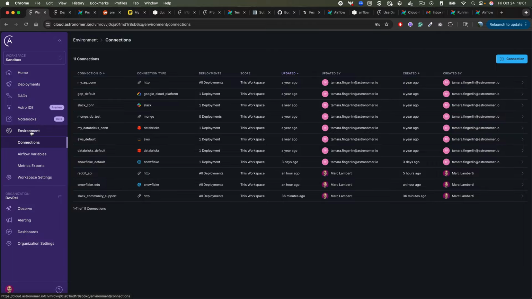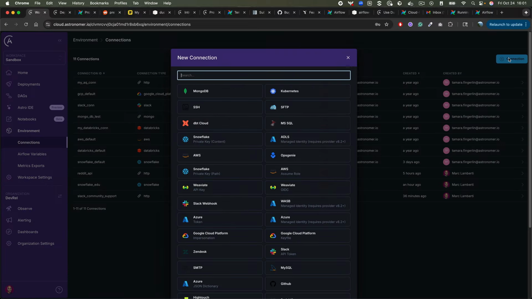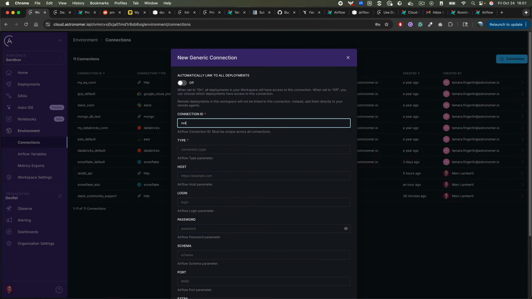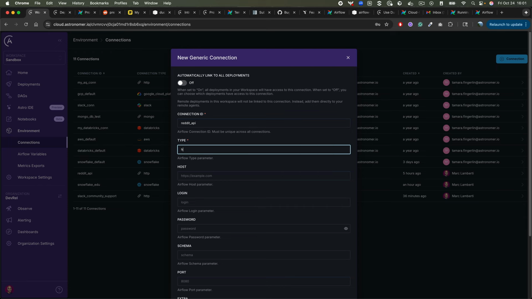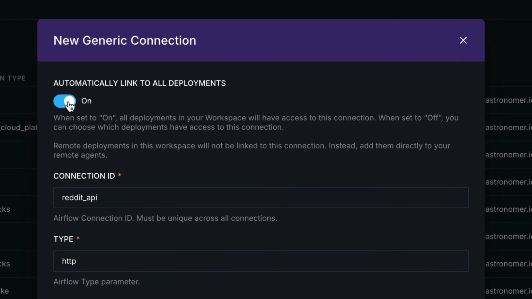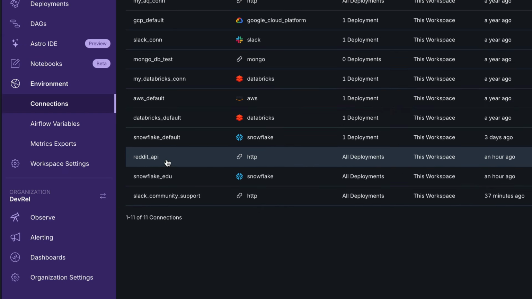If you are on Astro, you can go to environment and then connections, and you click connection. From there, you select generic for the type, and you put the same connection ID, Reddit API, then the type is HTTP, and here in the extra, you put the client ID and the client secret. Last but not least, you have this option that you must turn on in order to automatically link that connection to all deployments, because later we will create an ephemeral deployment just to verify that the DAG works or not, and we want to automatically link that connection to this ephemeral deployment. So once you have this connection, you should be able to see here Reddit API with the same values as me, HTTP, all deployments, and so on.